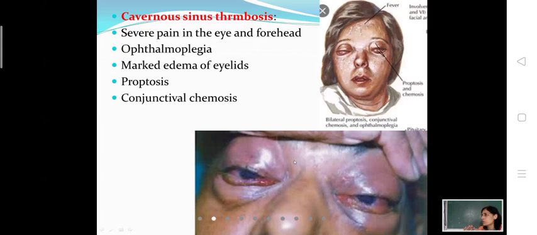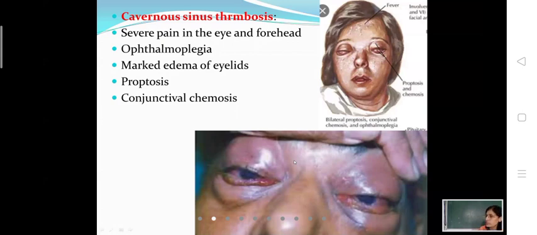Proptosis is forward protrusion of the eyeball, क्योंकि पूरा vascular space congested है, vascular congestion है, that's why there will be proptosis, the forward protrusion of the eyeball. आंखें उसकी बाहर निकली हुई सी लगेगी and the person will be toxic. Person will be having high grade fever and person will be looking toxic.